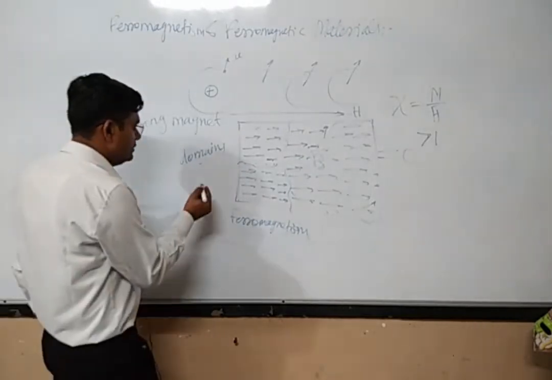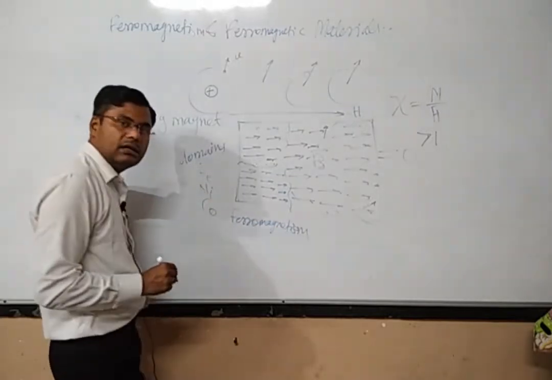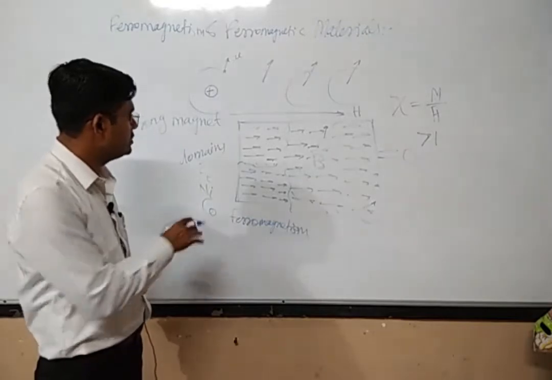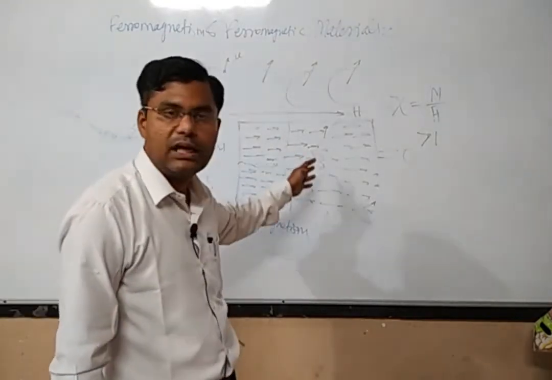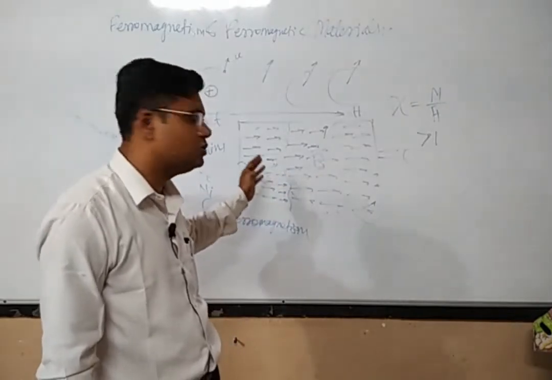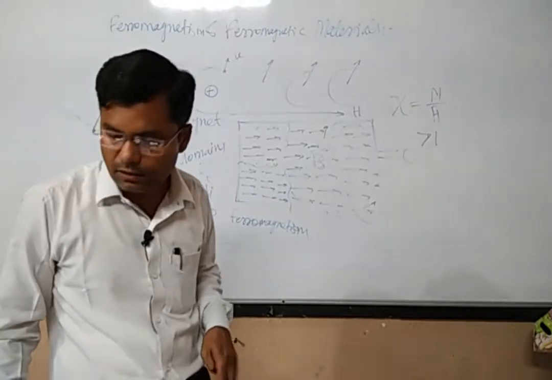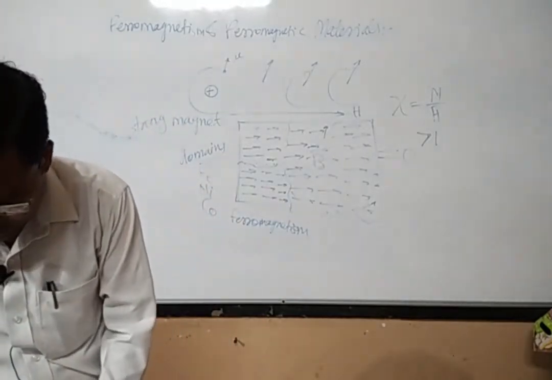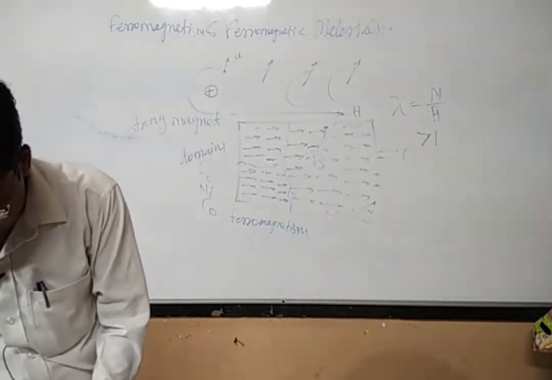The examples are iron, nickel, cobalt, and there are so many. Now depending on the domain structure, the ferromagnetic materials are also classified as ferromagnetic, ferrimagnetic, and antiferromagnetic materials. So this is about ferromagnetism and the ferromagnetic material.